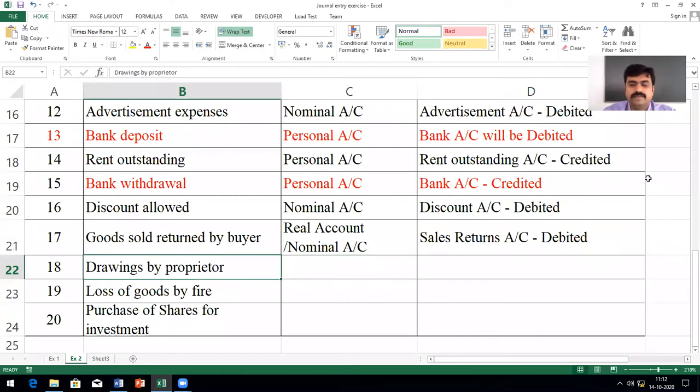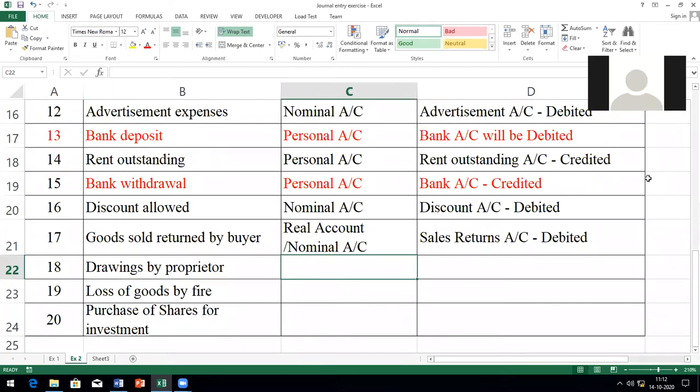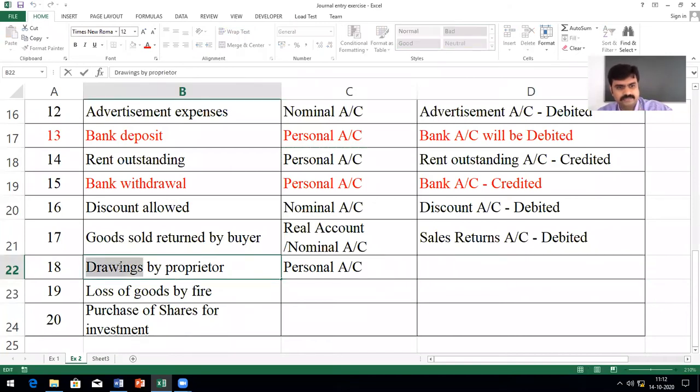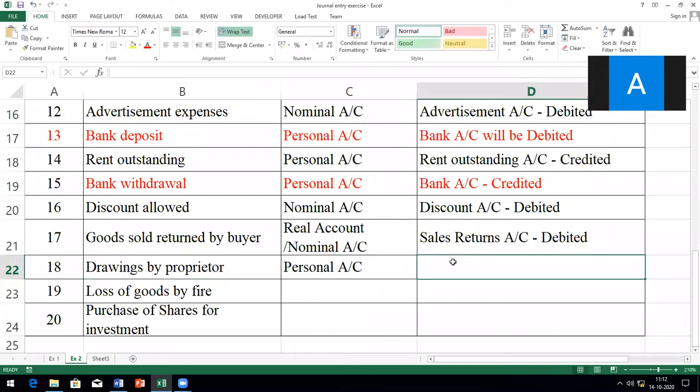The next one is drawings by proprietor. It is for personal use. The moment drawings is used, drawings means personal only. Now tell me, drawings by proprietor is a personal, real, or nominal account? Personal, sir. Now tell me, will the drawings account be debited or credited? Debited.